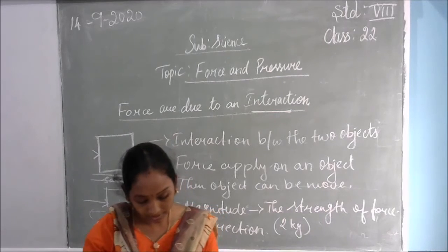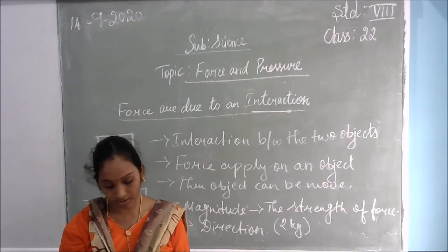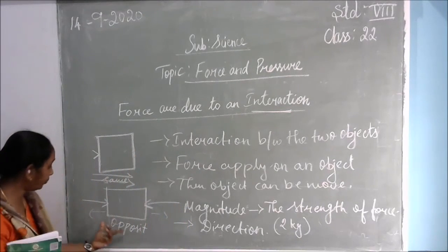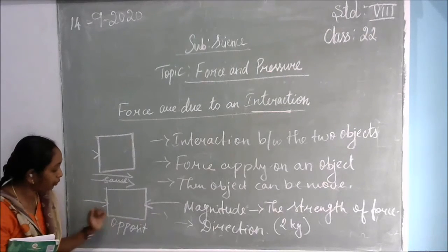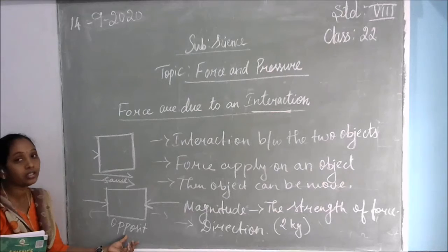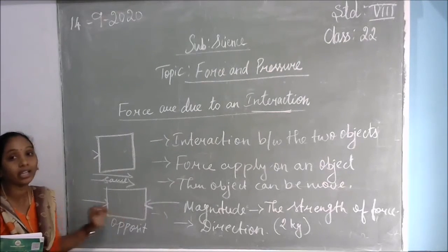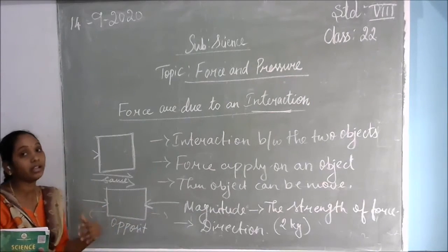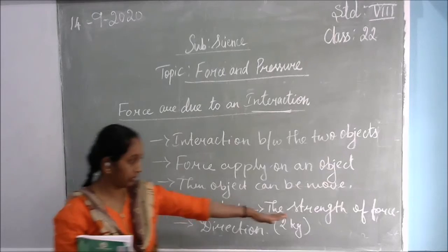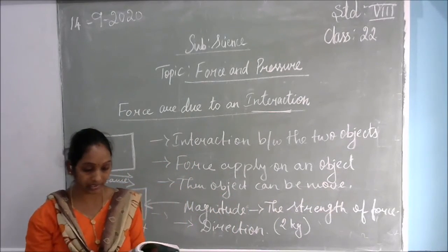Does it mean that the net force on an object is 0 if the two forces acting on it in opposite directions are equal? So think of this position, both sides are pulling it. Okay, so here the force is equal, so the net force is 0. Both the sides are pulling with equal force. They are applying the equal amount of force, that means equal strength of force is applied on the object from both sides.